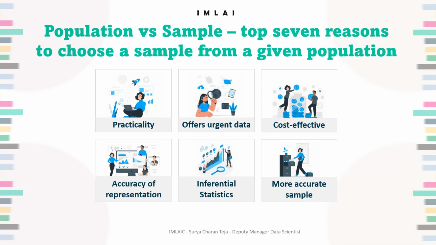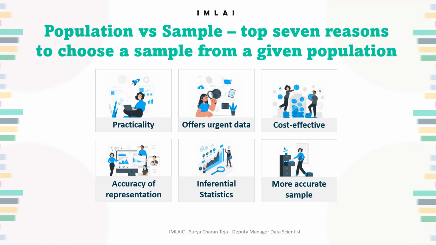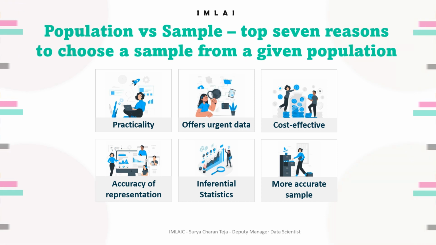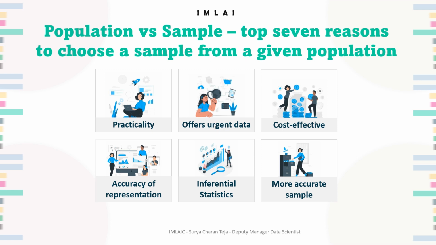And the next one is a more accurate sample. A sample is more accurate than a census. A census of an entire population of 1 crore voters only sometimes offers accurate data due to errors such as inconsistent responses or non-response bias. A carefully obtained sample, however, does away with the sampling bias and provides more accurate data that adequately represents the population.